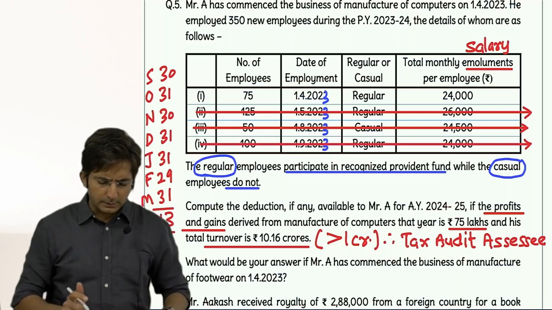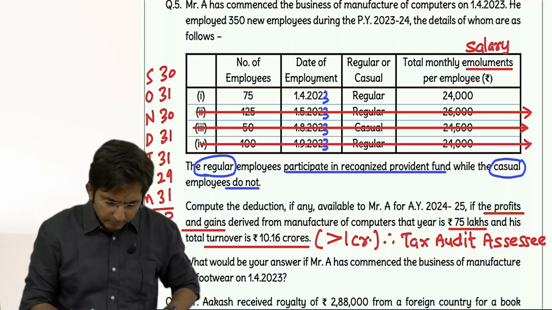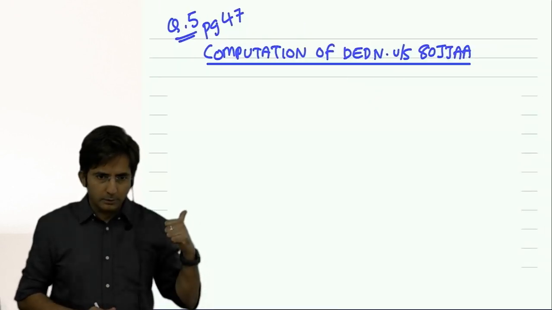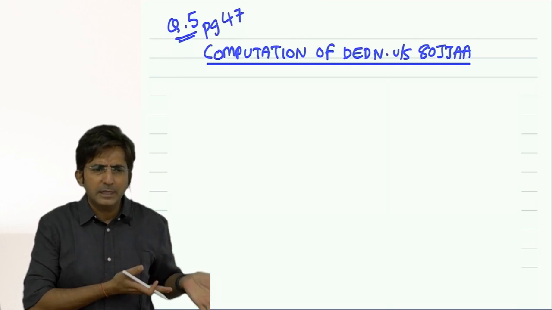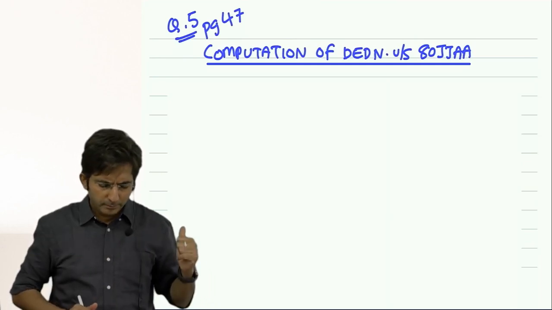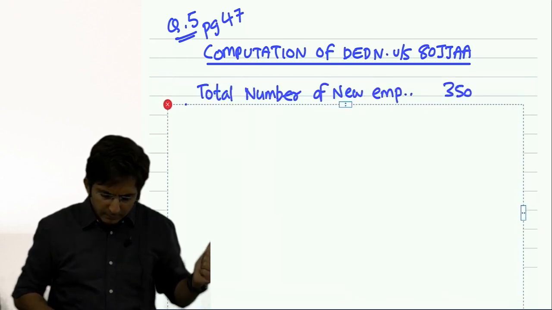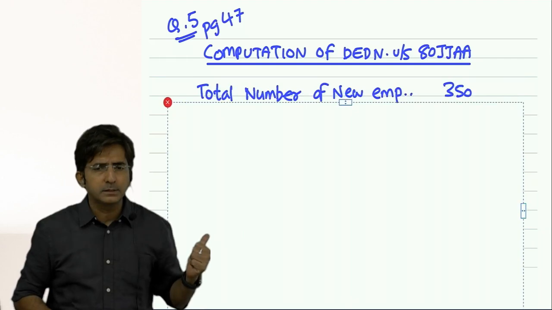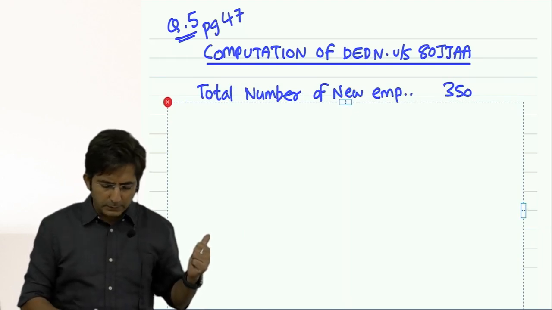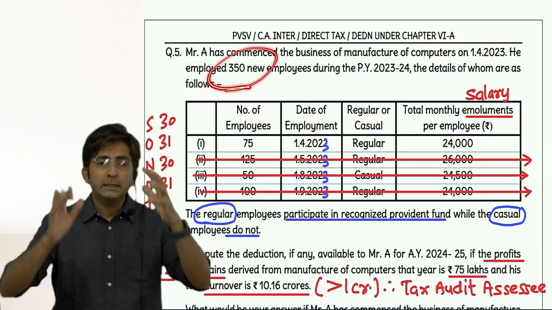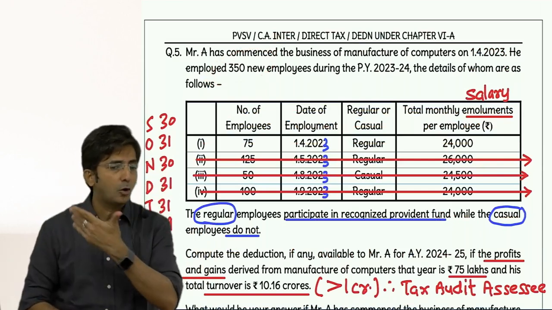How will you solve the sum? Look here. Look at the solution. If you want, you can copy this later also, or you can do it right now, whatever. What is the total number of employees? It was given at the start of the sum. And you know what I have done? From 350 employees I have removed those who are not eligible.